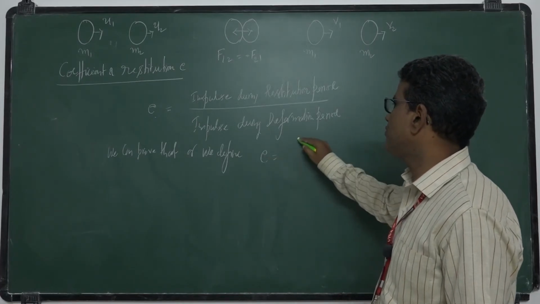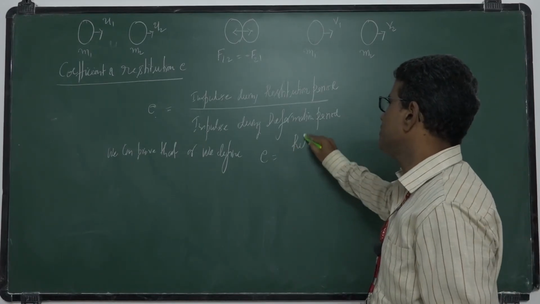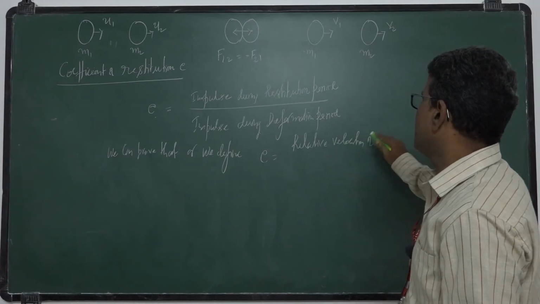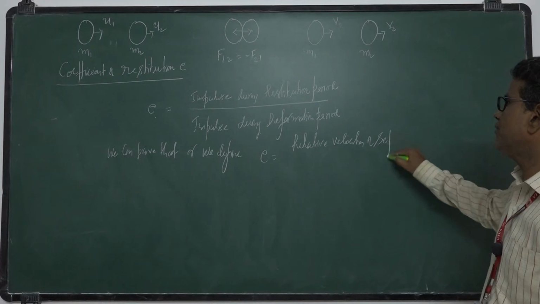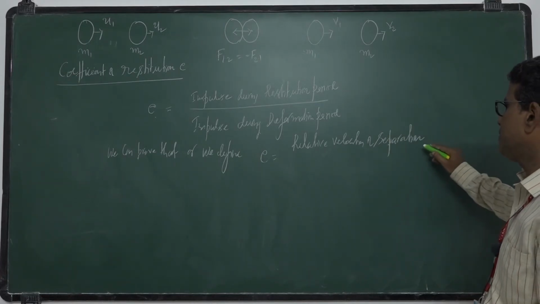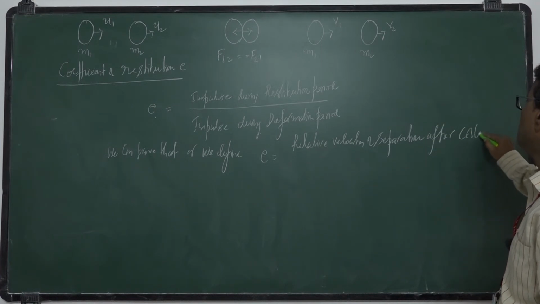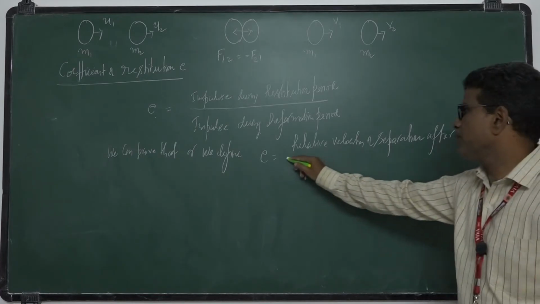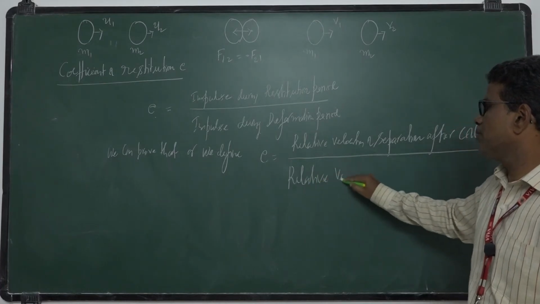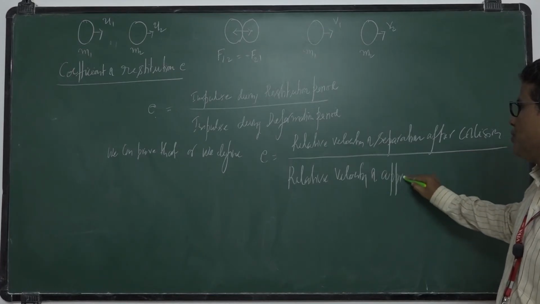E is the ratio of relative velocity of separation after collision to relative velocity of approach before collision.